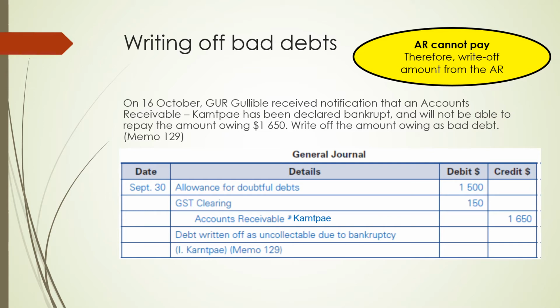Next, we need to record the GST adjustment. When the sale was first made to the customer or the accounts receivable, the sale would have included GST, and therefore the amount owed by the customer would include GST. On this basis, we know that the amount of $1,650, which was the amount owed that we are writing off as bad debt, would include GST. To calculate the GST, we take $1,650 divided by 11, and that would give us a GST amount of $150.